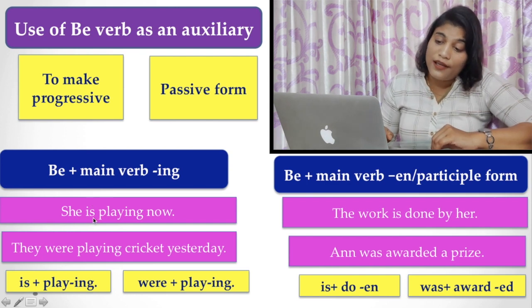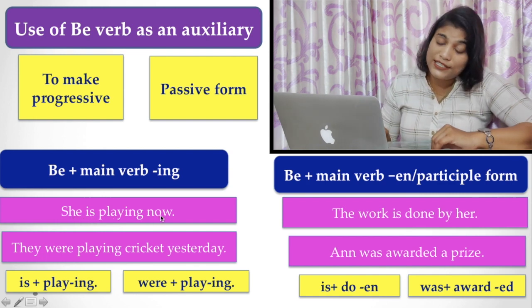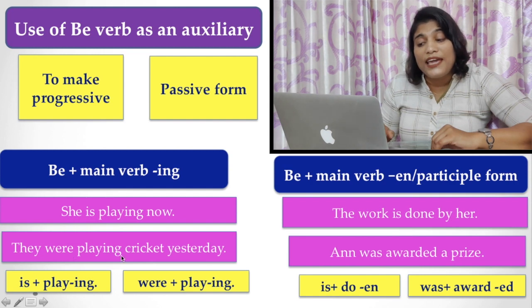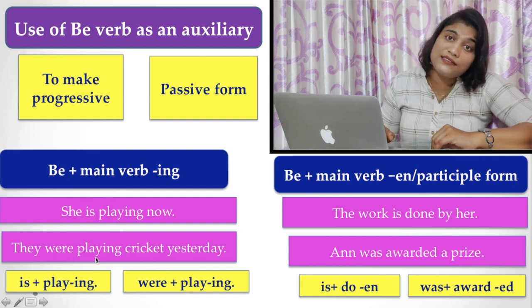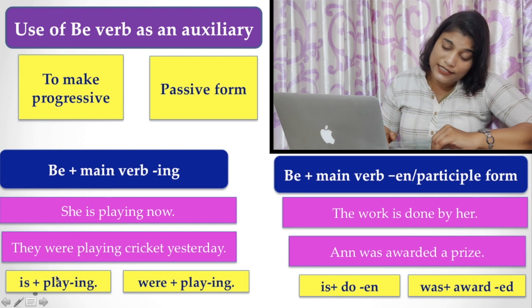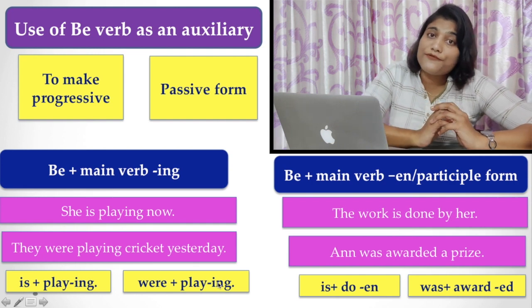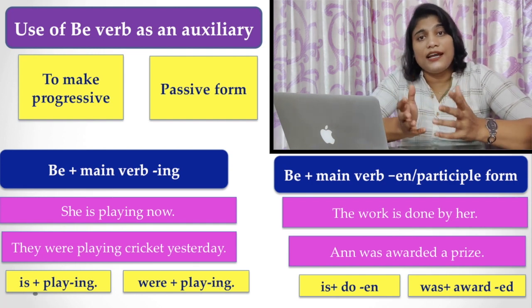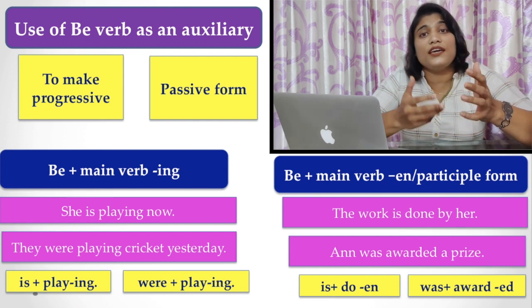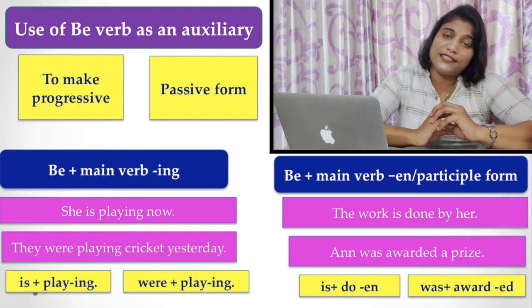For example, she is playing now. This is a present continuous tense. They were playing cricket yesterday. This is a past continuous tense. Here you find is, that is a present tense, and playing, the main verb with ing form. Similarly, here were is a past form of be verb and playing is the continuous form of the verb play. Similar is the case with will be doing: will and be and then the main verb with ing.